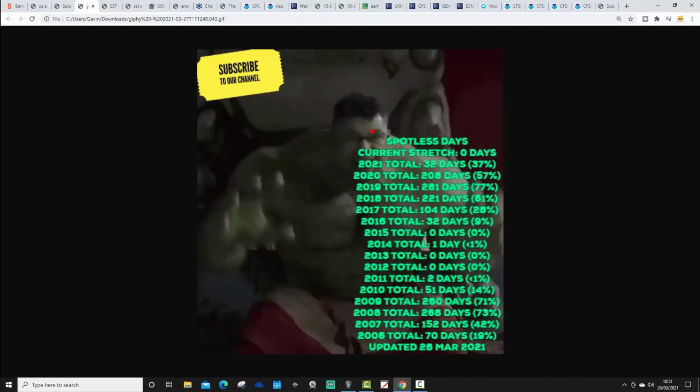Right, so this is how spotless days and the current spotless stretch are currently looking. For the current spotless stretch, it is 0 days, as we had a sunspot yesterday, and we've got one today as well. For 2021 in total, we have 32 days so far this year without any sunspots. That is 37% of the year, but the percentage is gradually reducing. In 2020, I had 208 days throughout the whole year without sunspots. That's 57% of the year, and our solar minimum year, of course, was in 2019, which had 281 days, 77% of the year without sunspots.